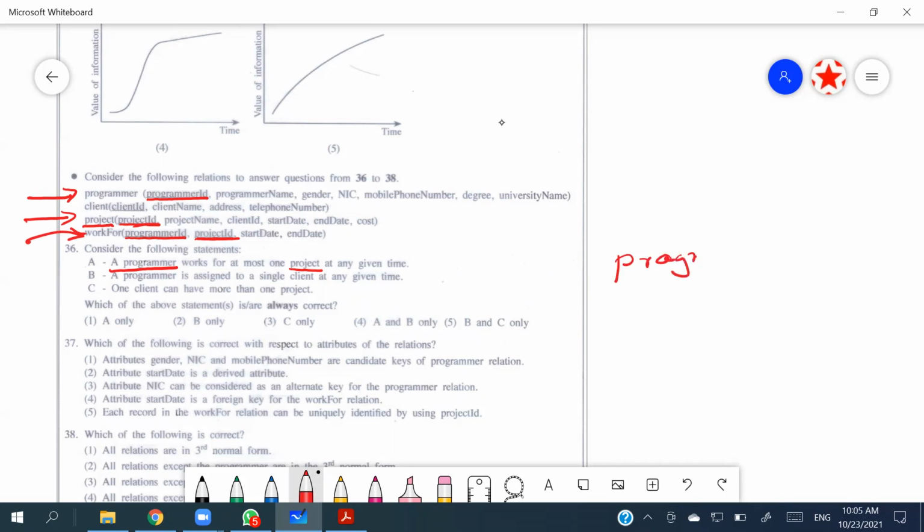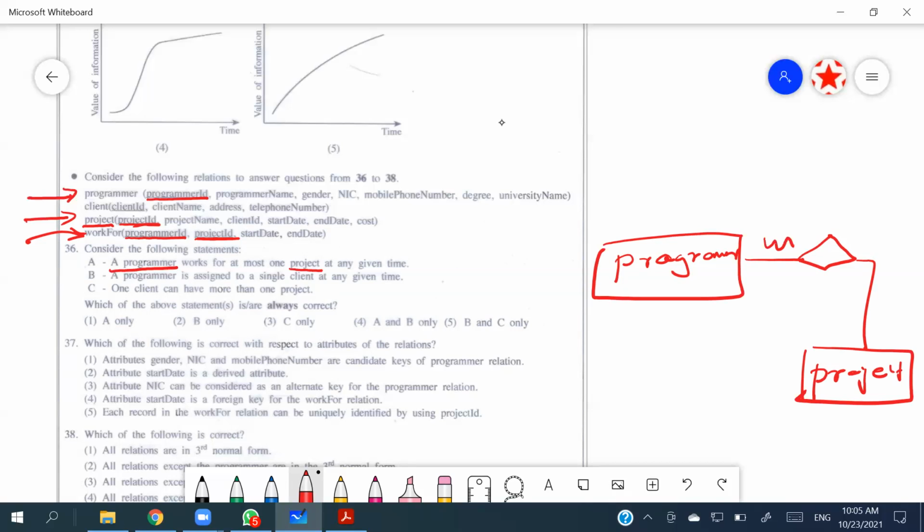When a programmer is having a relationship with a project in many-to-many format, we know the third table will be generated due to the many-to-many relationship.